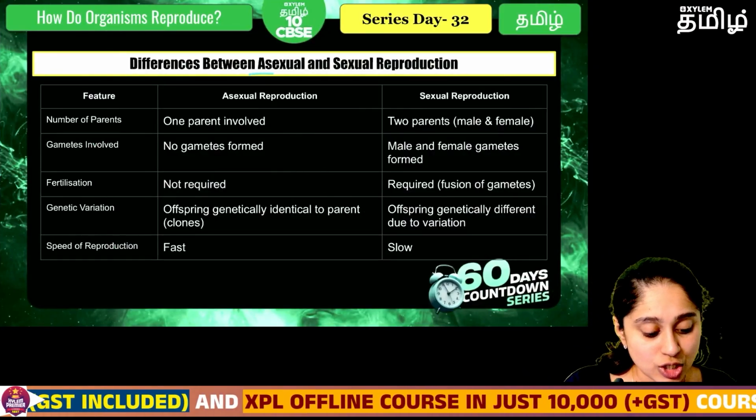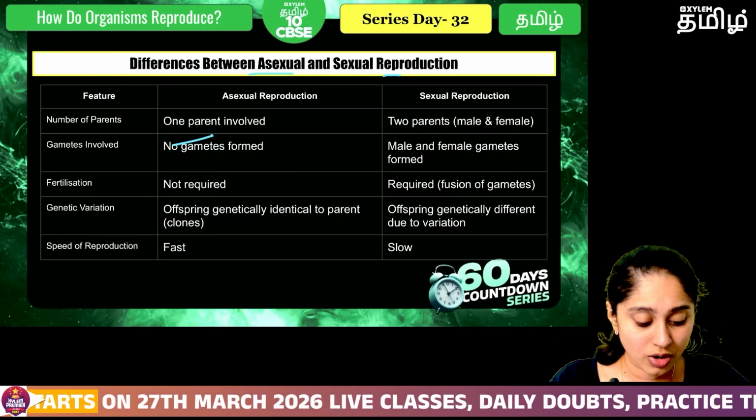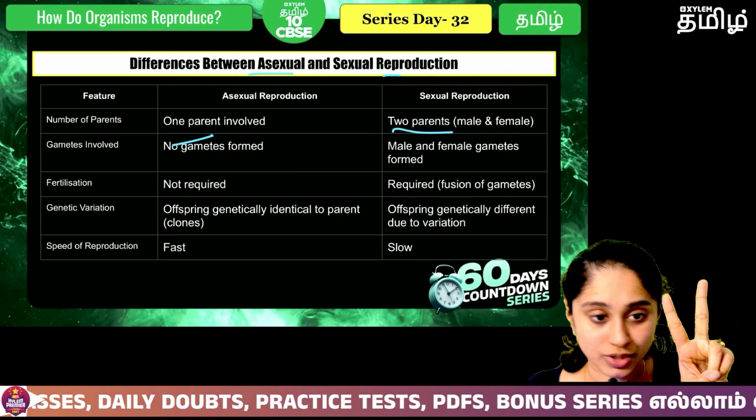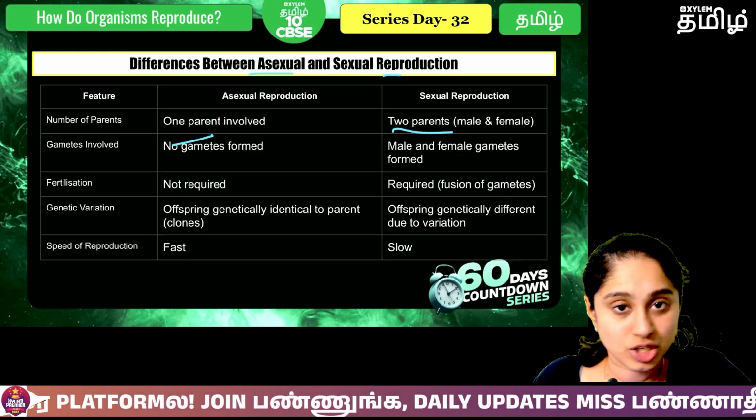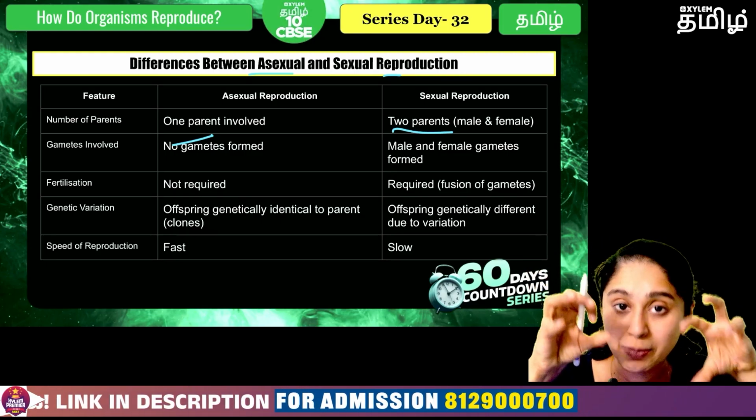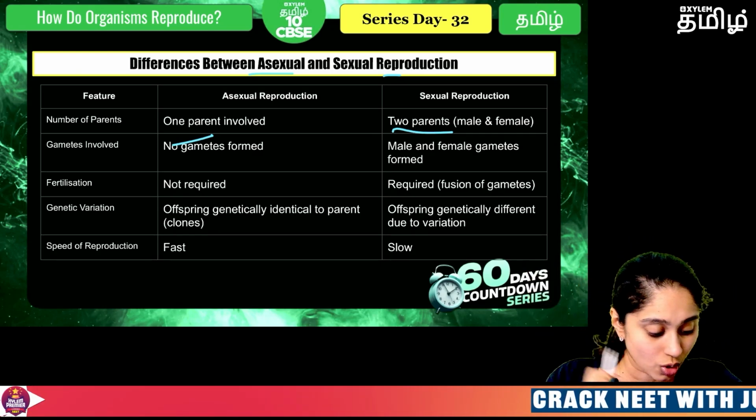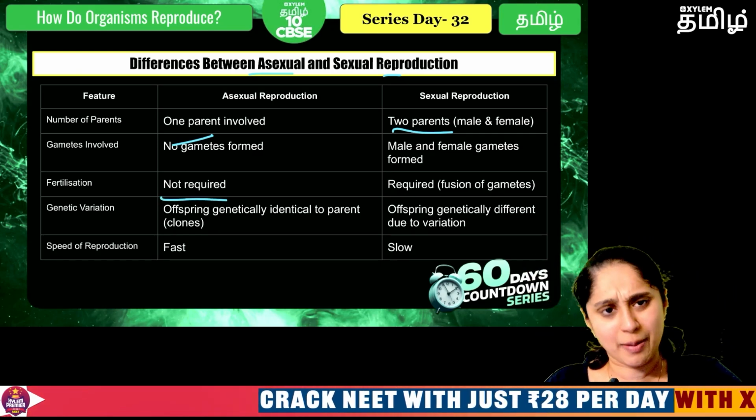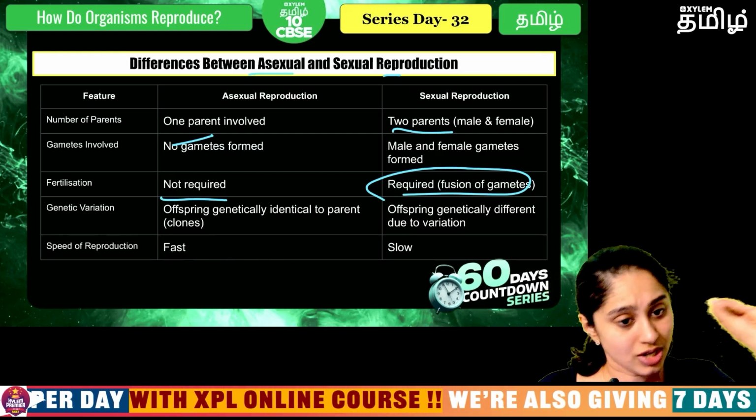Firstly, asexual and sexual reproduction. Clearly in asexual there is only one parent involved. Here there are 2 parents involved. Okay, so that is the difference. Secondly, there is no gamete formation in asexual reproduction, but sexual reproduction will have gametes from the 2 parents that will fuse and form the zygote. So fertilization does not happen in asexual, but here the fusion of gametes, fertilization, has to happen.